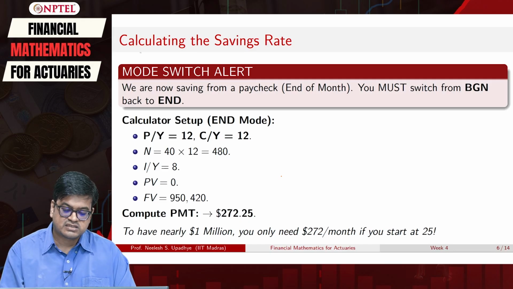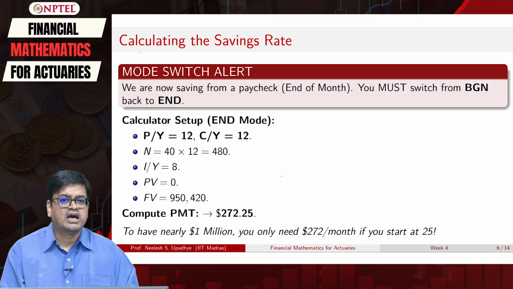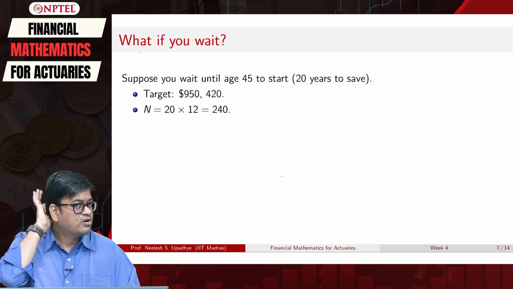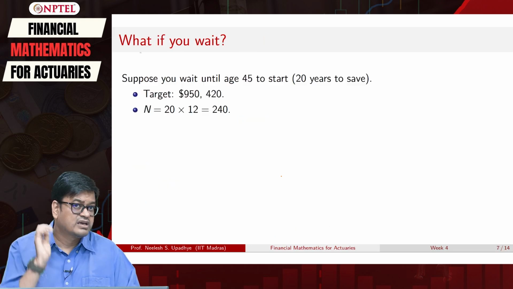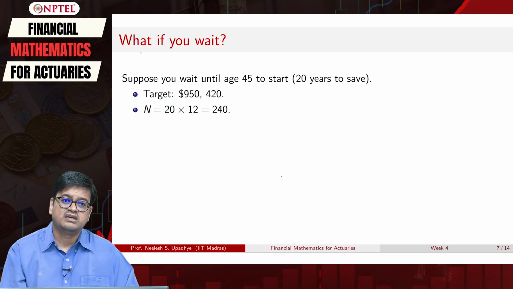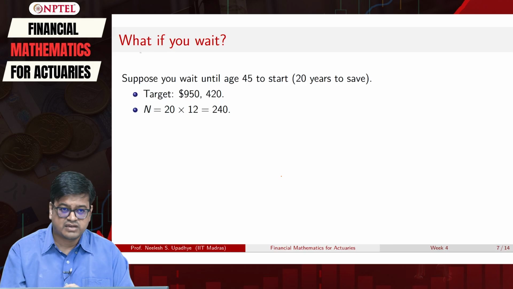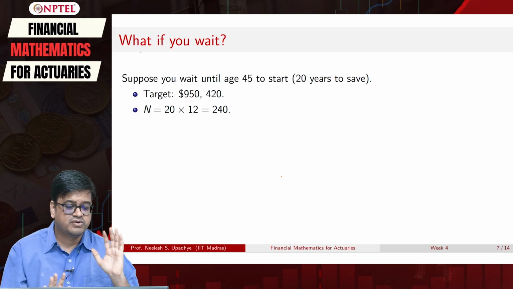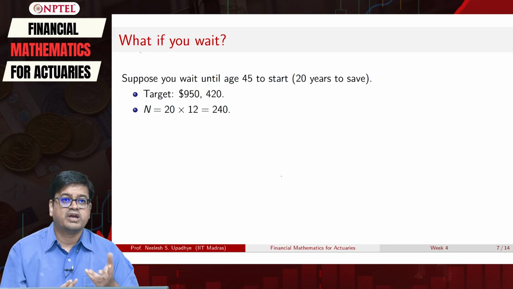This raises an interesting question. Suppose I wait until the age of 40 or 45, let us say. How much do I need to pay if I wait? In this case the target is still the same, 9,50,420. We have not changed that. What we have changed is the number of months.